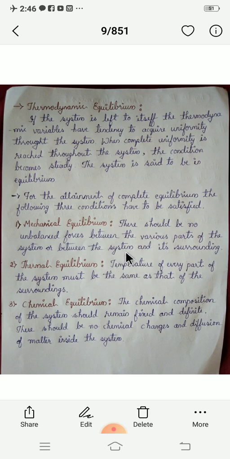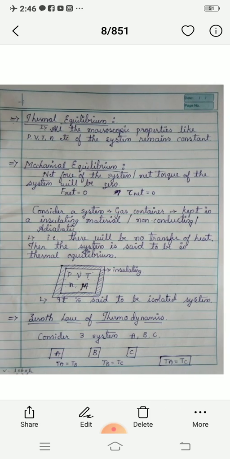Diagrammatically, we represented the center part with a circle. The center circle was the system and the surrounding we represented with the larger circle, and the system interacts with the surrounding. But equilibrium, specifically chemical equilibrium, means the system should not interact with the surrounding. That is chemical equilibrium.